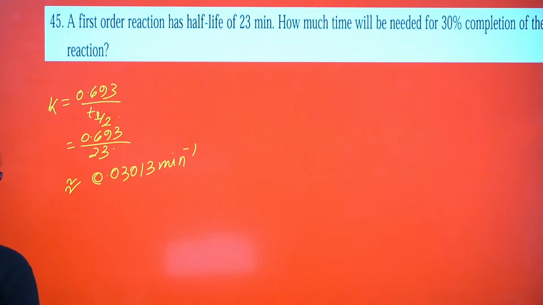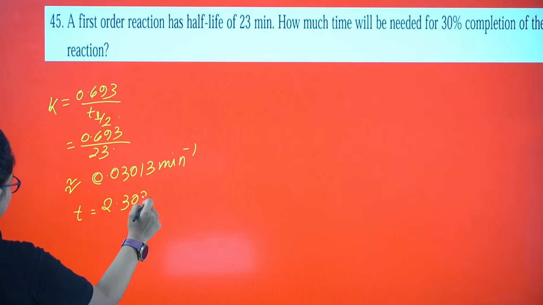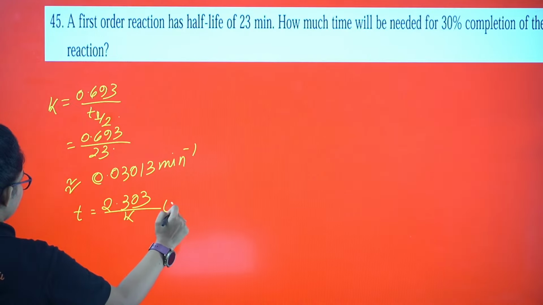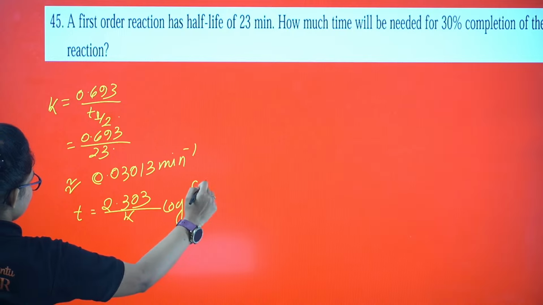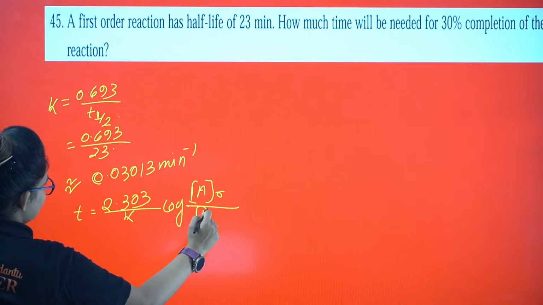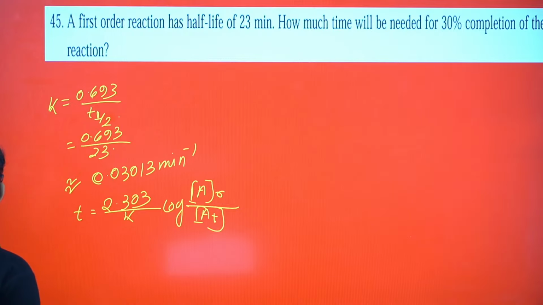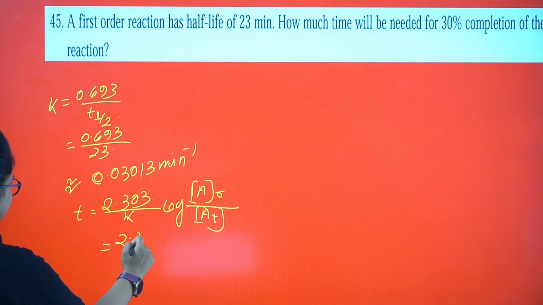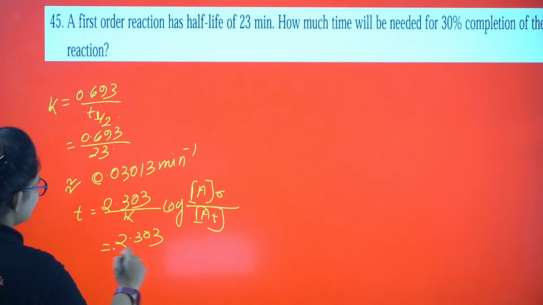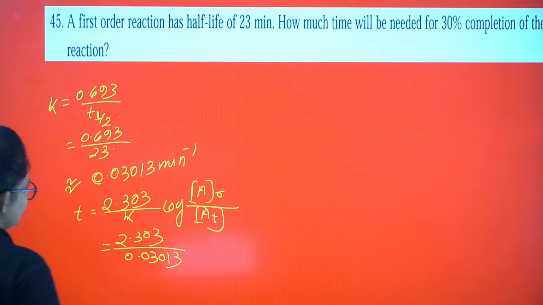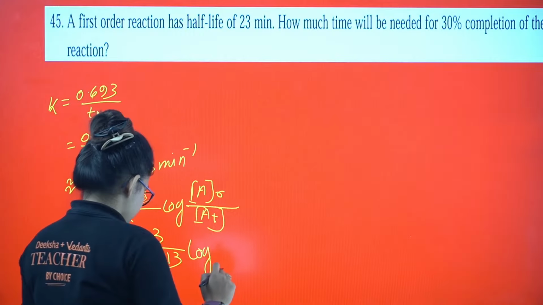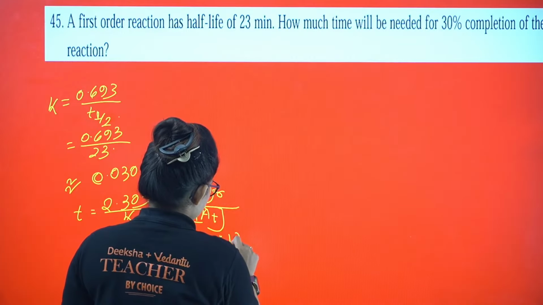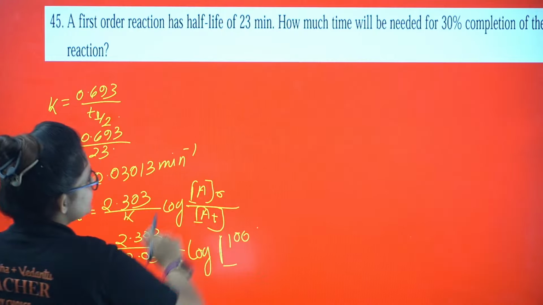Okay, now what you have to do? Integrated first order equation, t equals 2.303 divided by k into log A0 by A. Now if you put in the values, 2.303 divided by k value, which is 0.03013, log, here A0 I can take 100, so for 30% completion,